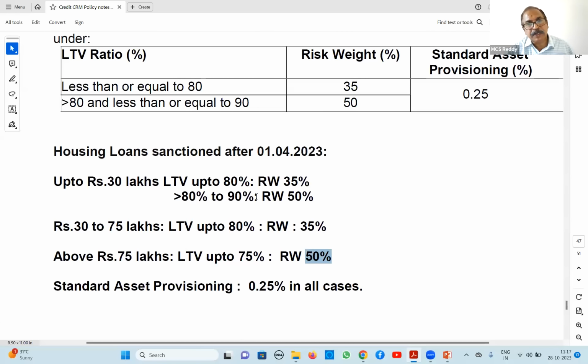Only 2 types of risk weights, 35% and 50%. So 35% is applicable only if LTV is up to 80%. Otherwise, for 80 to 90%, the risk weight is 50%. Above 75 lakhs, 50%. Only 2 issues here. Standard asset provisioning here is 0.25%.